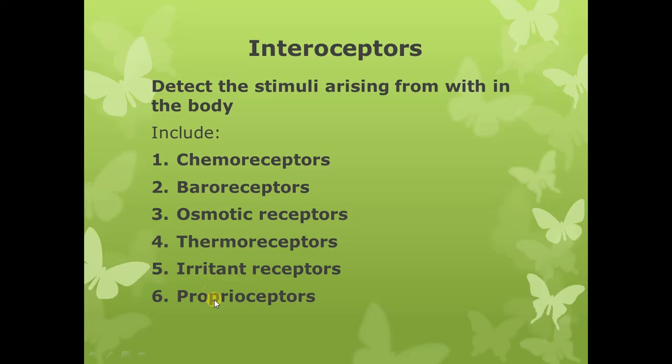And then we have the proprioceptors. Proprioceptors are the receptors which detect the changes in the position of the body. Basically these receptors detect the change in joint position. These receptors are present in the deep tissues, in the muscles, and in the capsules around the joints. So these are different examples of the interoceptors.